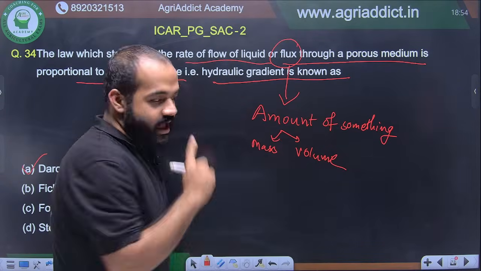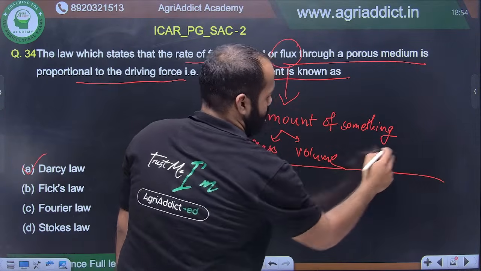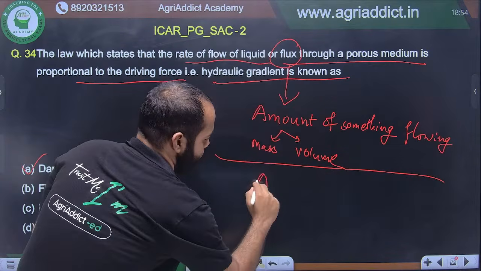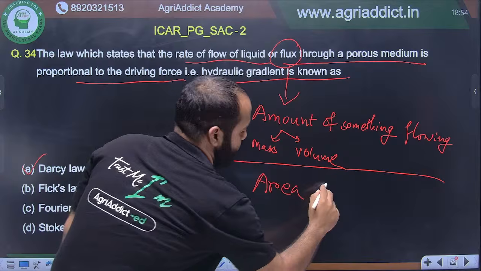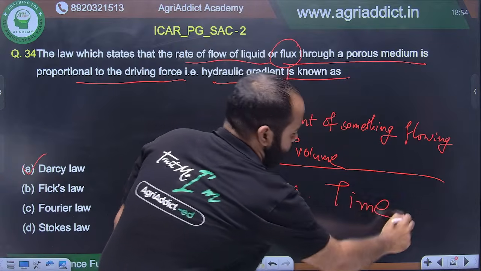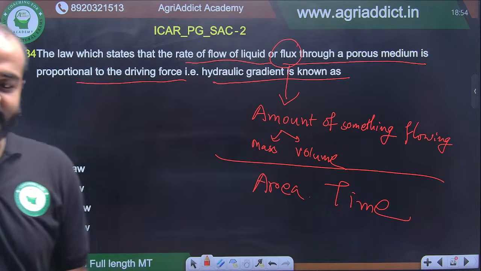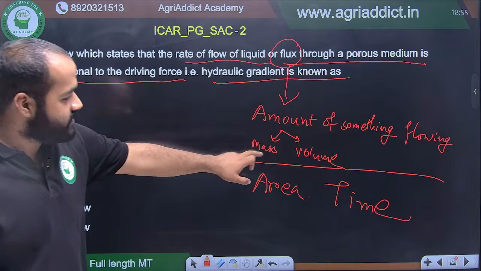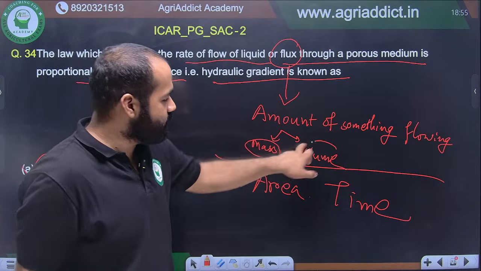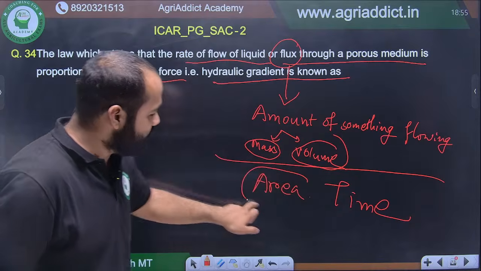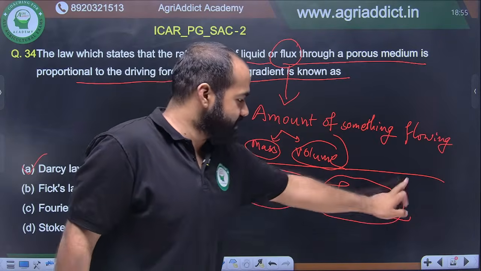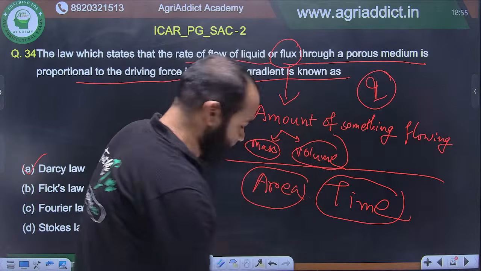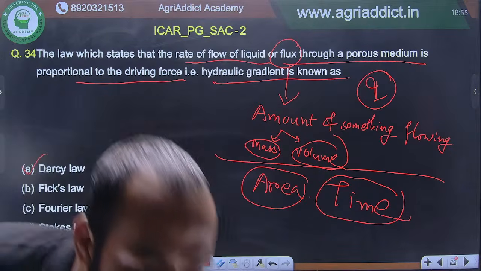Amount of something flowing per unit area per unit time, that is known as flux. Is it clear? Flux means amount of something flowing, it may be mass or volume, per unit area per unit time. Okay. And it is generally denoted by Q.